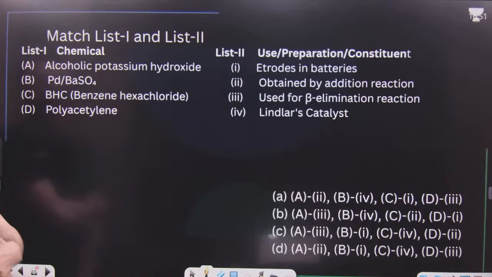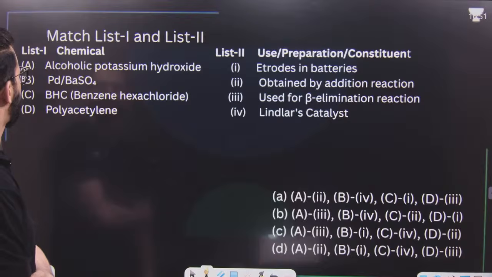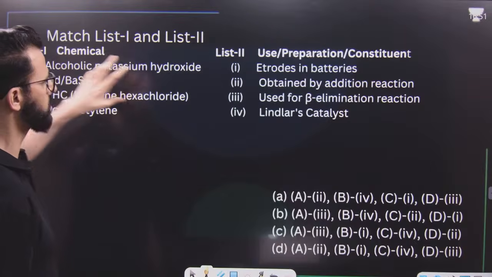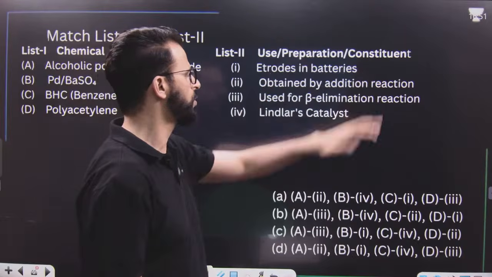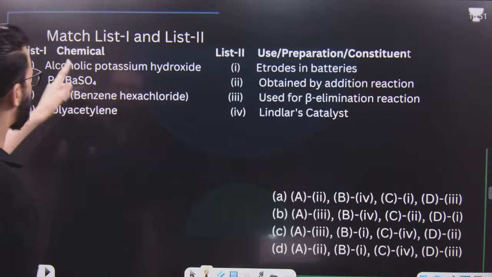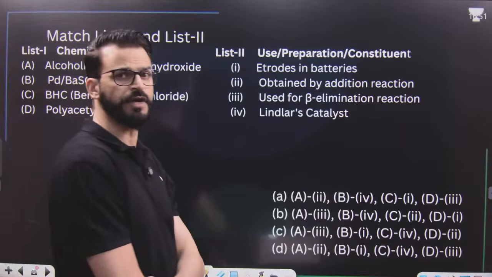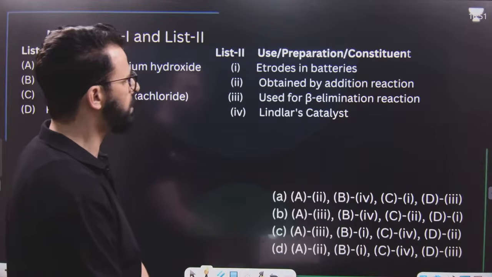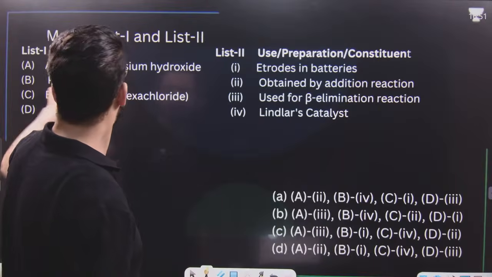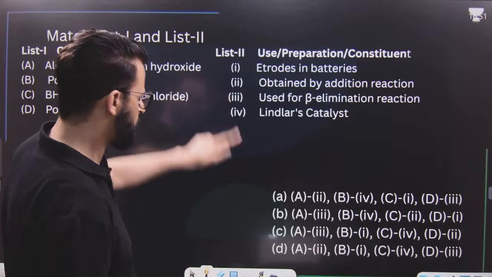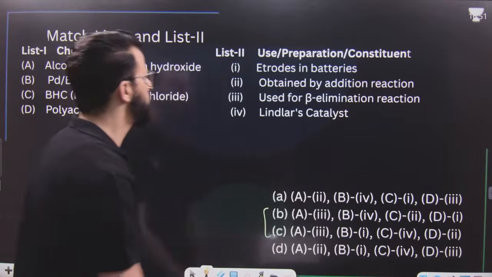So this was the ozonolysis question. Next question, you have to match. These are the chemicals and this is the use, preparation, or the constituent. Now, alcoholic potassium hydroxide. What is the use of alcoholic potassium hydroxide? Beta elimination. That means A is 3, and A is 3 means these two.